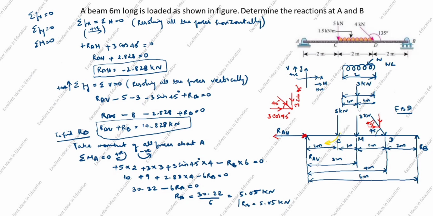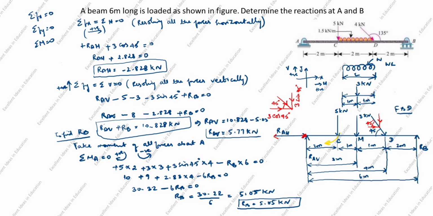So this is the answer. You see, here we got the RB value. Here RAV plus RB is equal to this one, so we will substitute RB here. RAV equal to 10.828 minus 5.05. RAV is equal to 5.77 kilonewton.